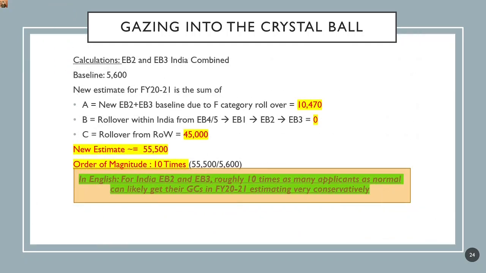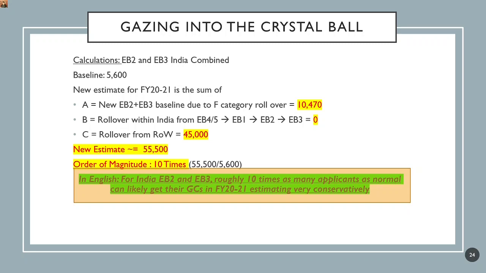Let's pull it all together here. The final calculation is 55,000. The baseline was 5,600. That is the number of green cards that would be coming to India EB2, EB3 combined in a normal year. The new estimate for FY 2021 adds A, B, and C. Here is 10,470 plus 0 plus 45,000, which comes to 55,500.